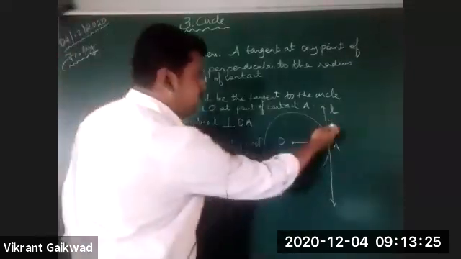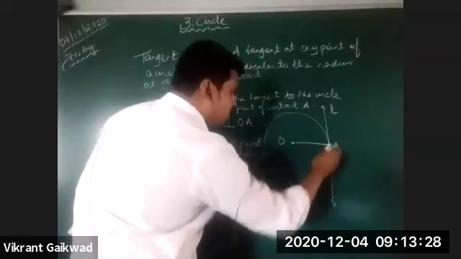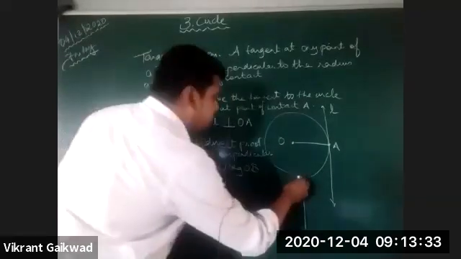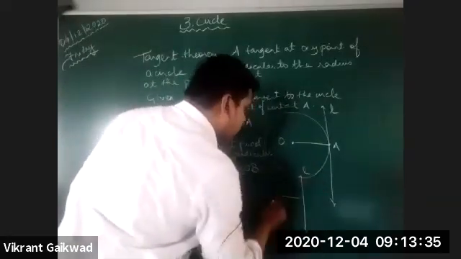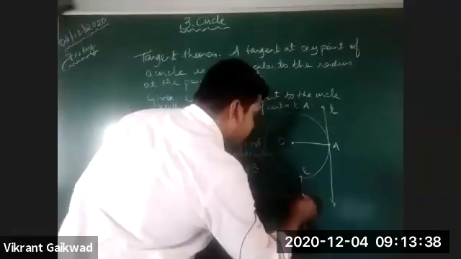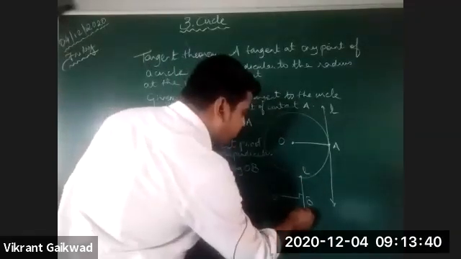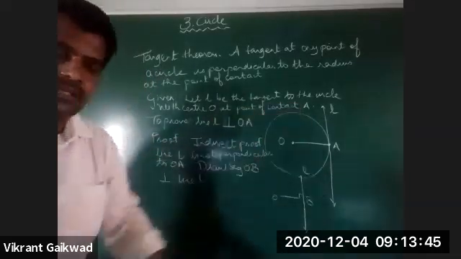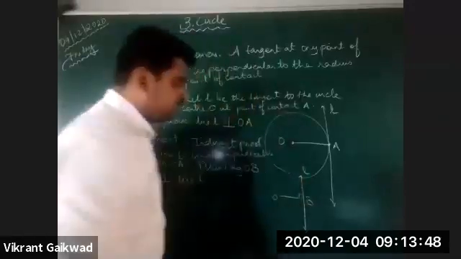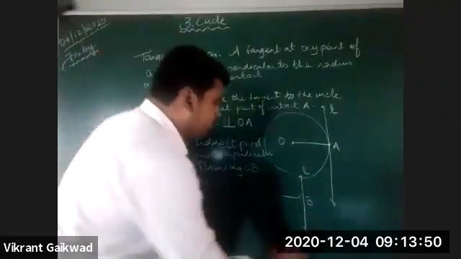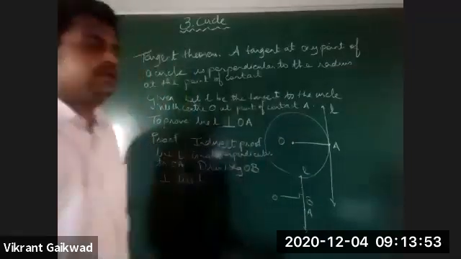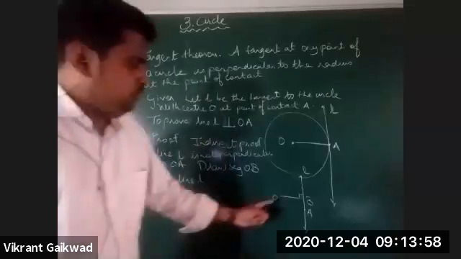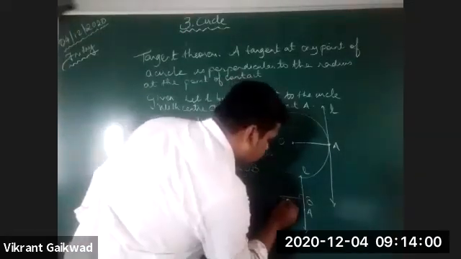Now suppose I'll just make the figure short. This is line L, this is O, and we assume this to be B. So that means point A would be here somewhere, or above the line here somewhere. Suppose if you are taking it down, this is point A. Understood? So we join this.